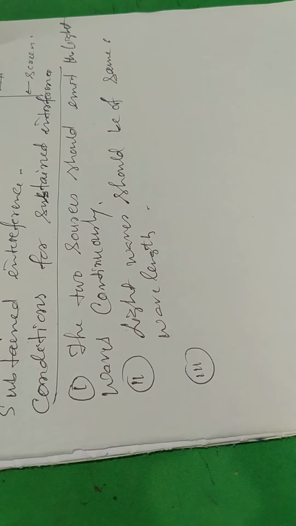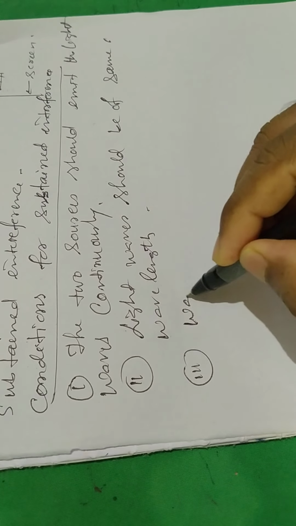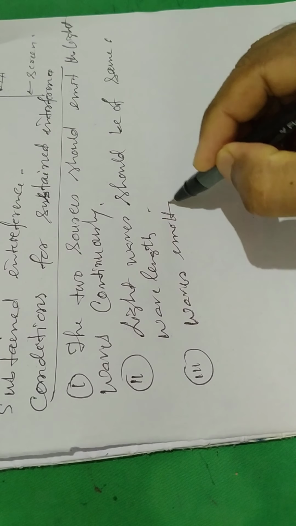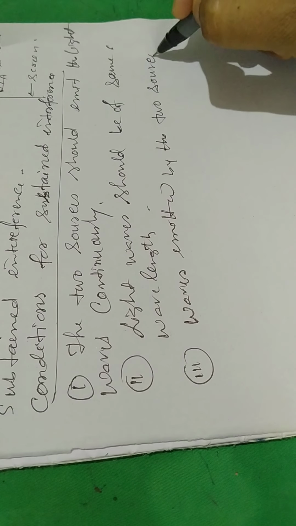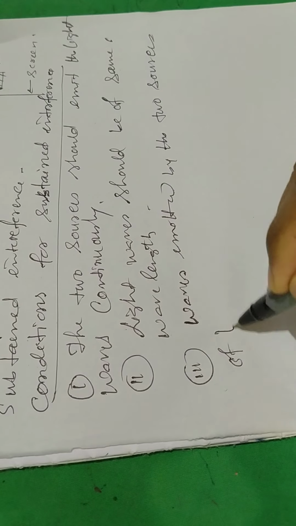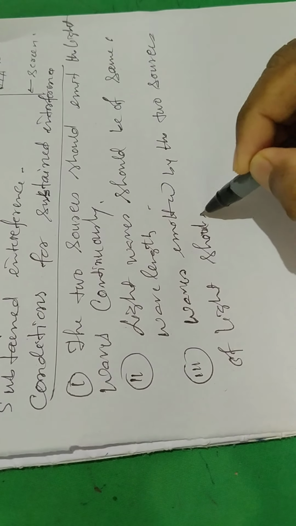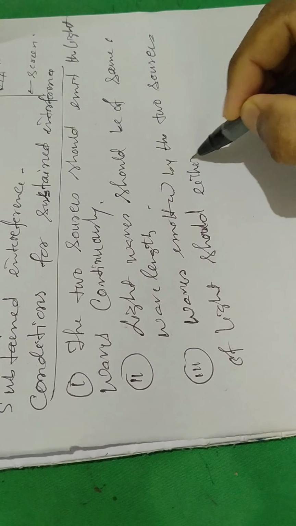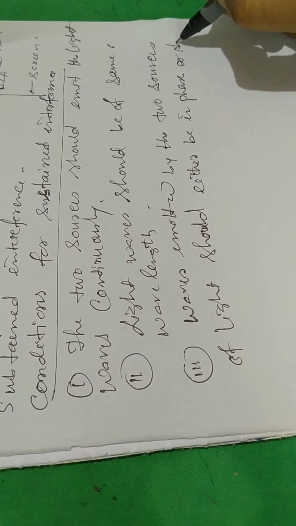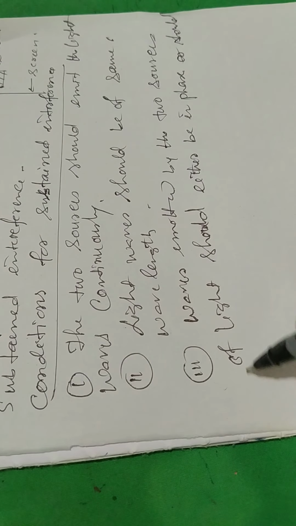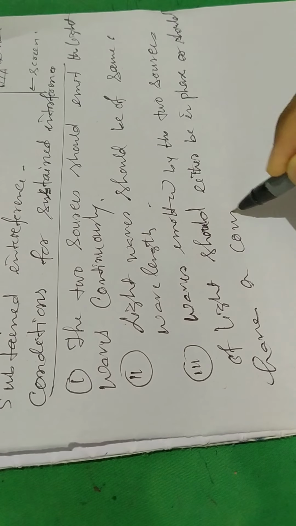Number 3, the waves emitted by the two sources of light should either be in phase or should have a constant phase difference.